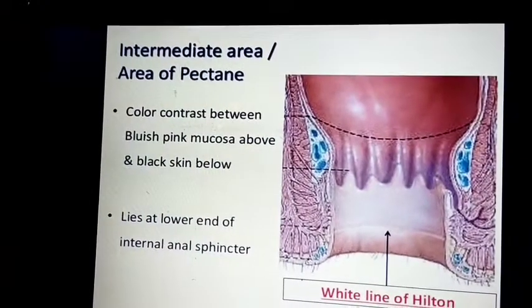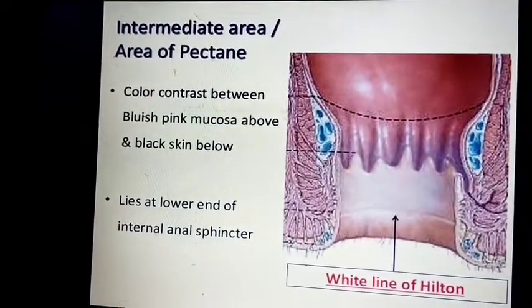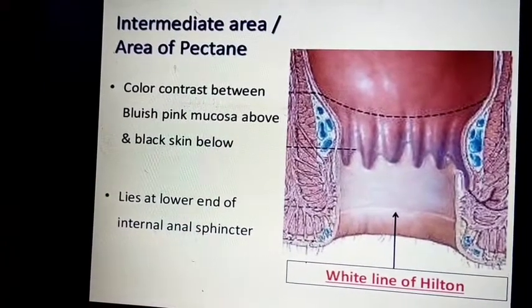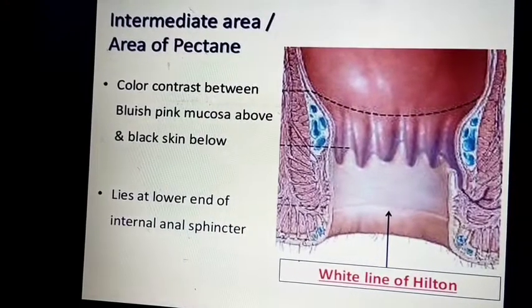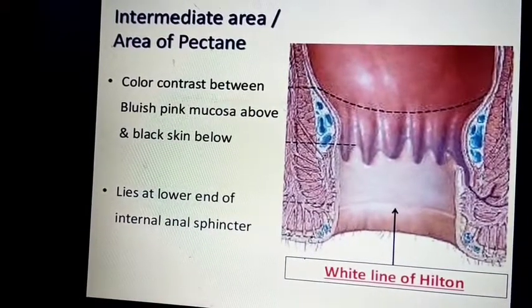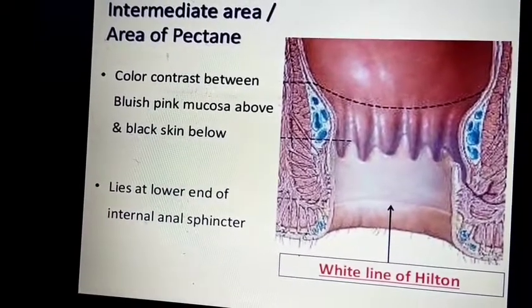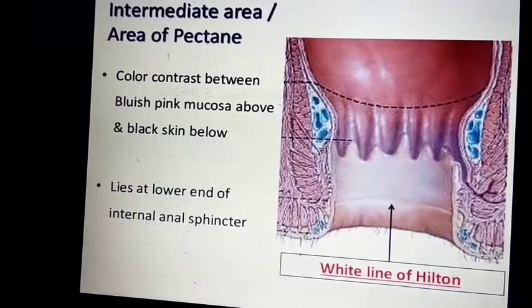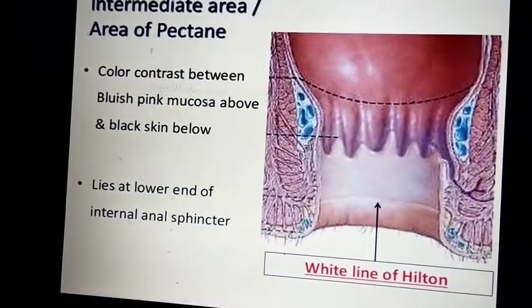The intermediate area, or area of the pectinate line, is a color contrast between the bluish pink mucosa above, because of its blood supply, and the black skin below. That is the area between the skin and the mucosal folds of the large intestine, and it lies at the lower end of the internal anal sphincter.